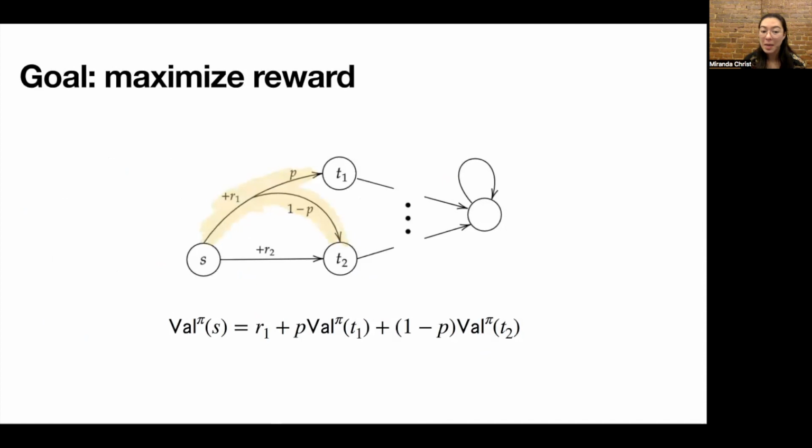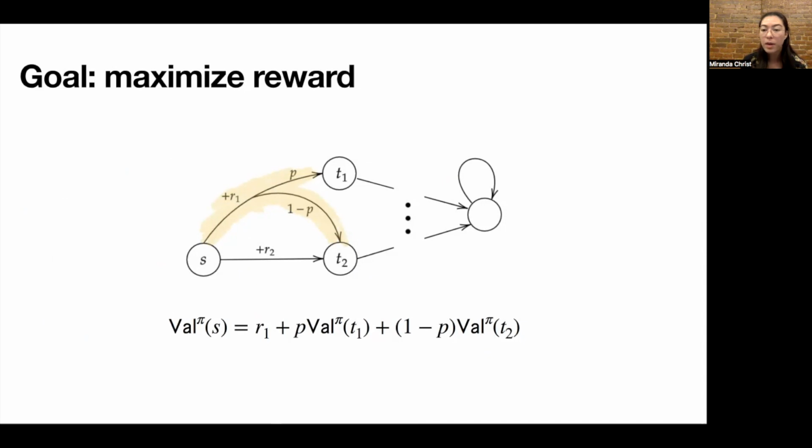And just to show you an example of this value function, here suppose that pi selects the highlighted action from S. So under this policy pi, the value of S would be equal to R1, the reward you get by taking that action, plus P times the value of T1, plus 1 minus P times the value of T2.